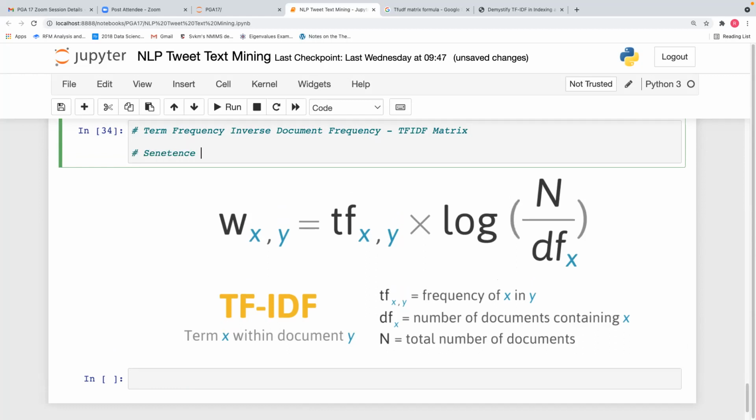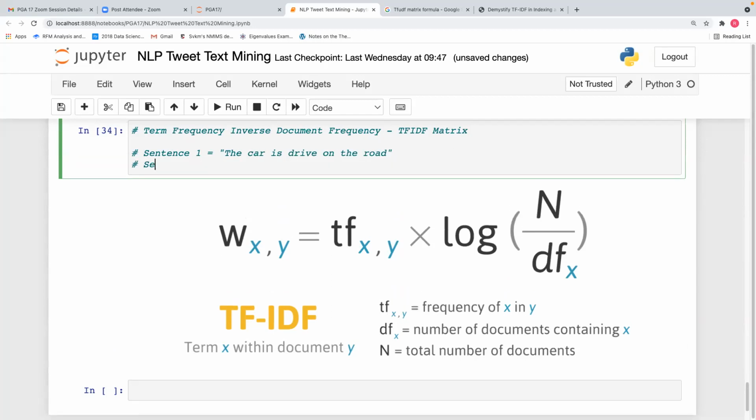Sentence 1 is, the car is driven on the road.